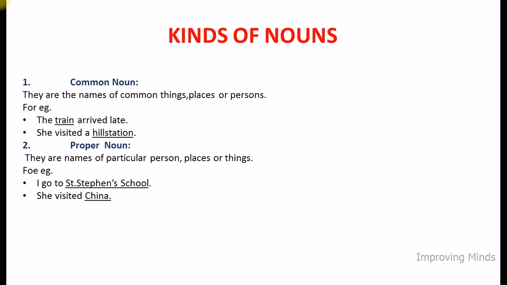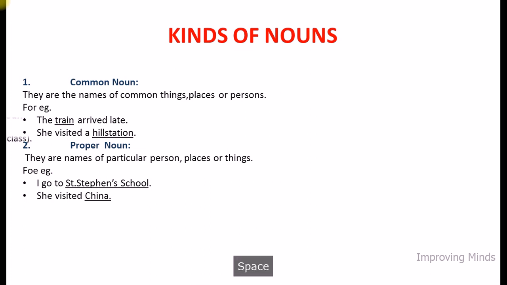So St. Stephen's school is an example of proper noun because it is the name of a particular school. Example second is, she visited China. Again, China is the name of a particular country. So here China is an example of proper noun.